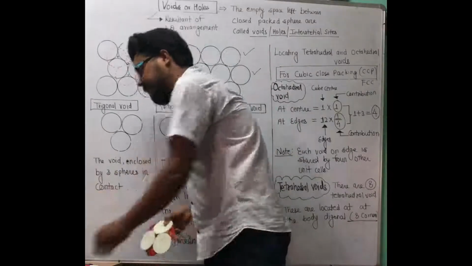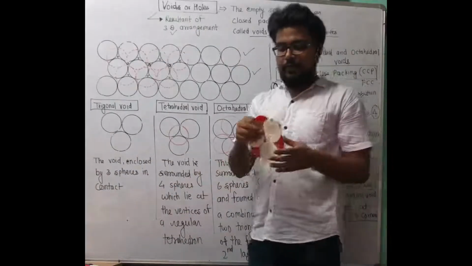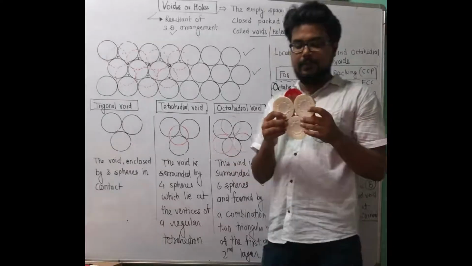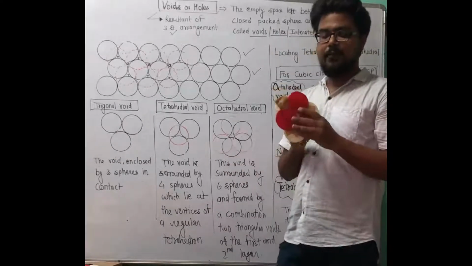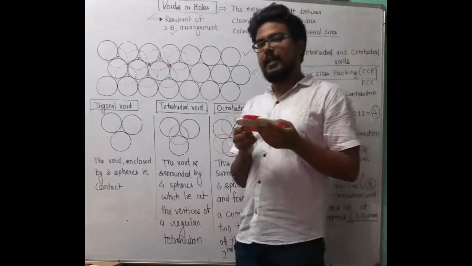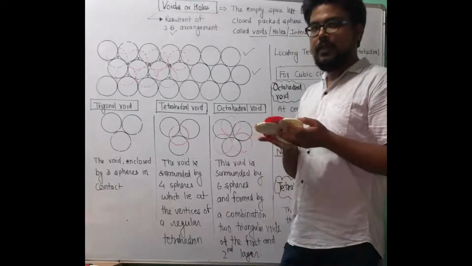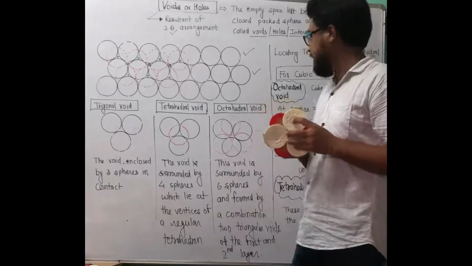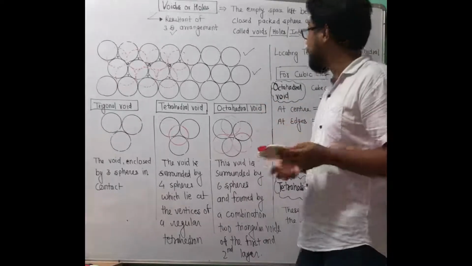And when 6 spheres, or a combination of 2 trigonal voids, 3 spheres from the first layer and 3 spheres from the second layer, are arranged in such a manner, it is considered as an octahedral void.